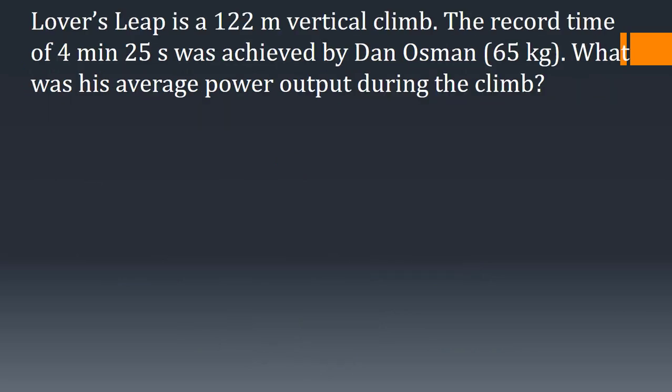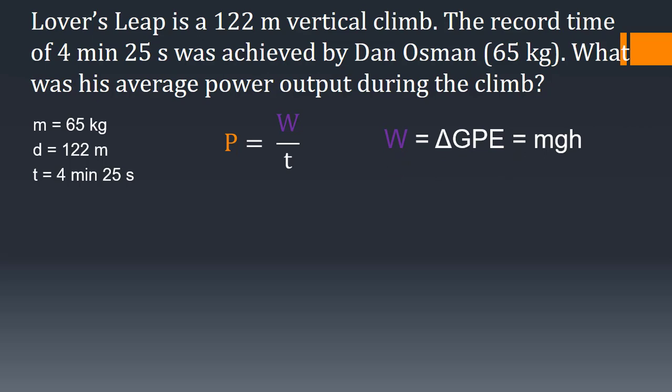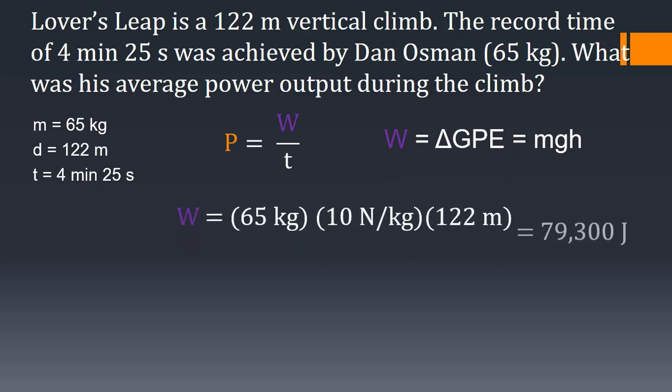Lover's Leap is a 122-meter vertical climb. The record time of 4 minutes and 25 seconds was achieved by Dan Osman, who has a mass of 65 kilograms. What was his average power output during the climb? This is a similar problem to the last one in that we are given the mass, the height the guy climbs, and the time it takes him to do it. Power is still equal to work over time, and we again do not know the amount of work done. But we can find it. This is a change in gravitational potential energy, so mass times g times height gives us 79,300 joules of work done.